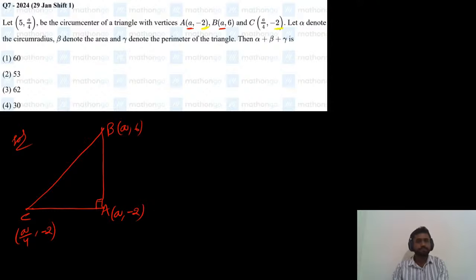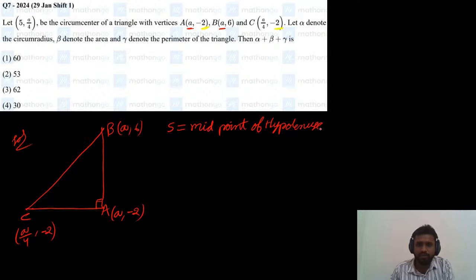So 5 comma a by 4 is the circumcenter of the triangle. We know that in a right angle triangle, the circumcenter is equal to the midpoint of the hypotenuse. The midpoint of the hypotenuse will always be the circumcenter in case of a right angle triangle.